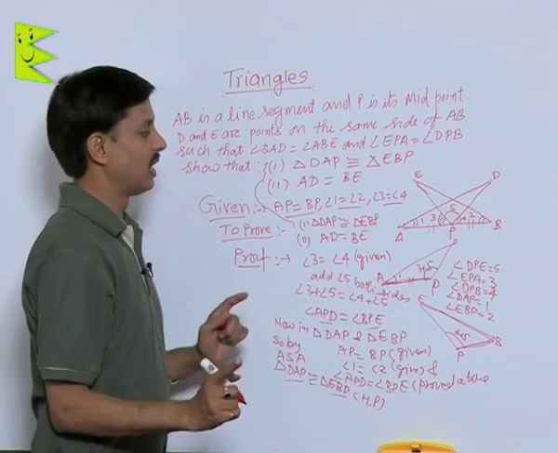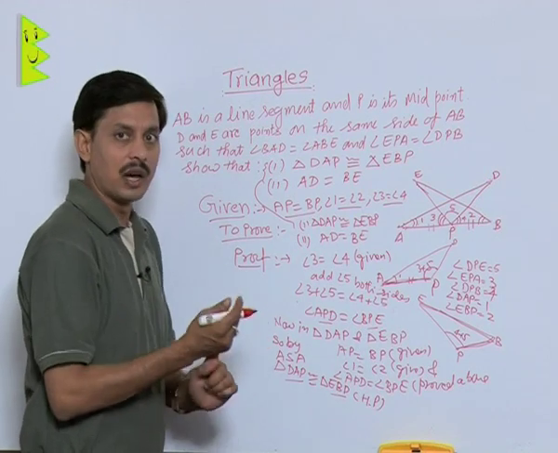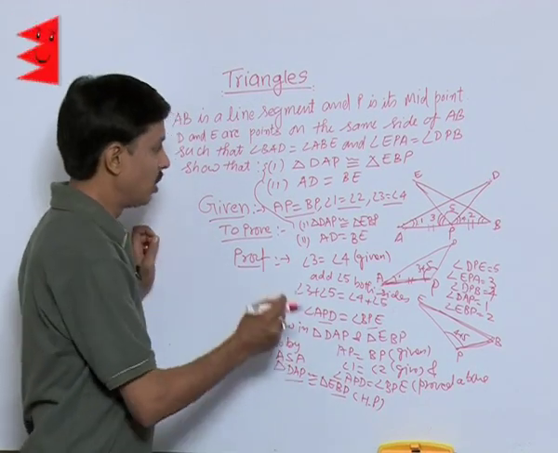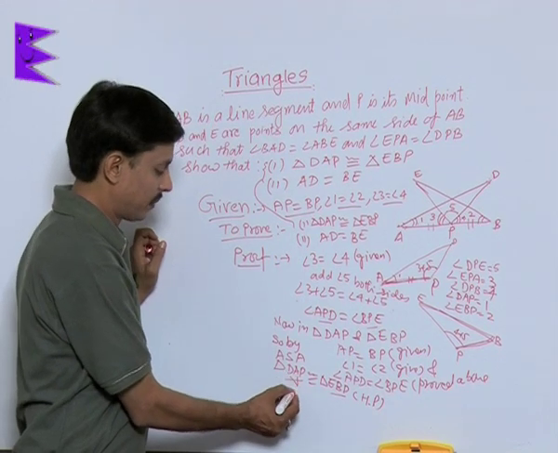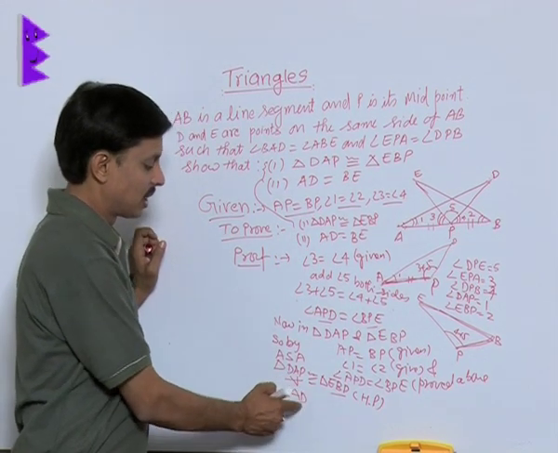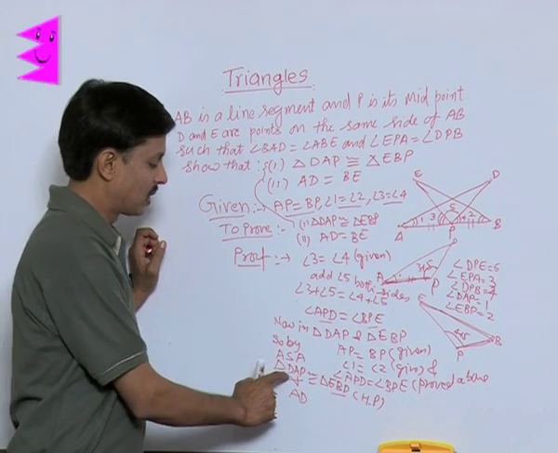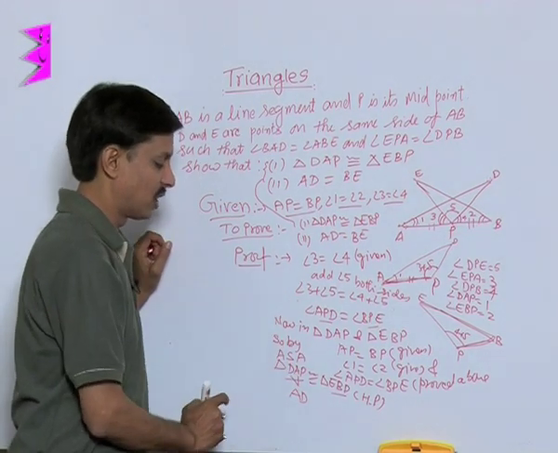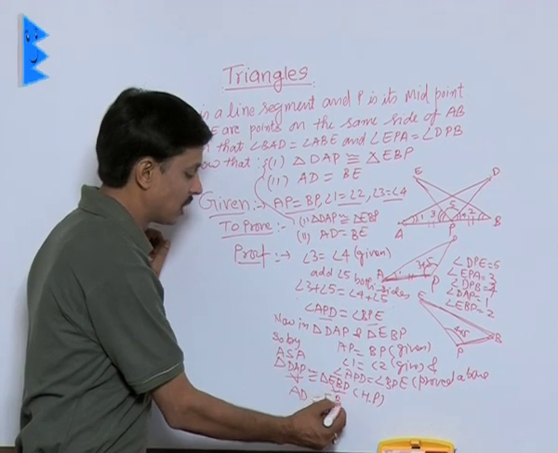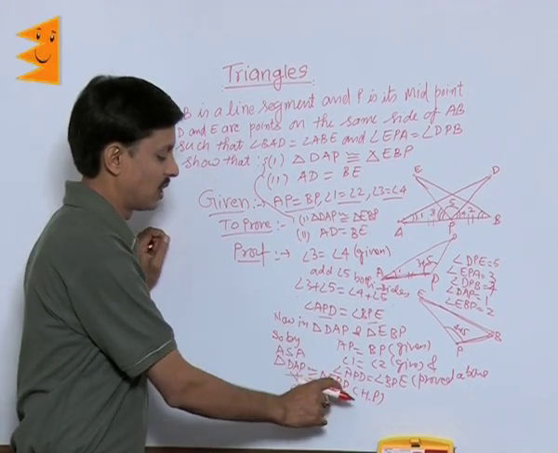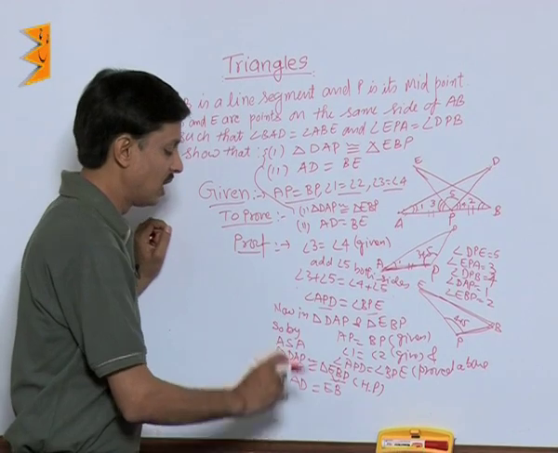And if two triangles are congruent, then their corresponding parts are equal. You can clearly see this part AD, the side obtained by the first and second vertex of the first triangle, is equal to EB, the side obtained by the first and second vertex of the second.